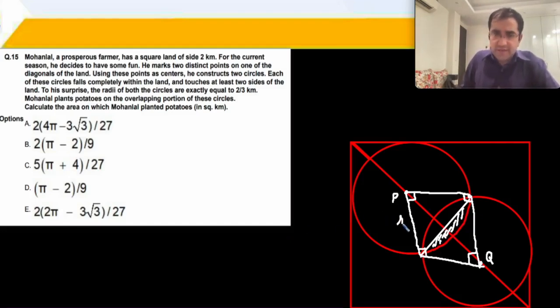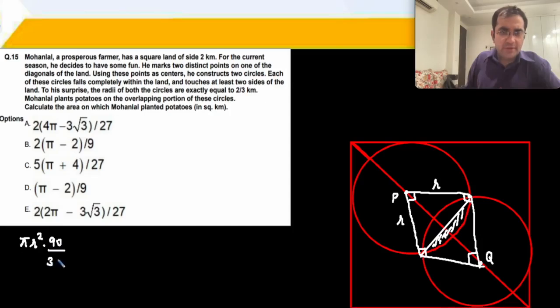So let's find out area of the segment. I have the radius over here. It's a right angle triangle anyways. So pi r squared into 90 upon 360 minus area of the triangle, half r squared.